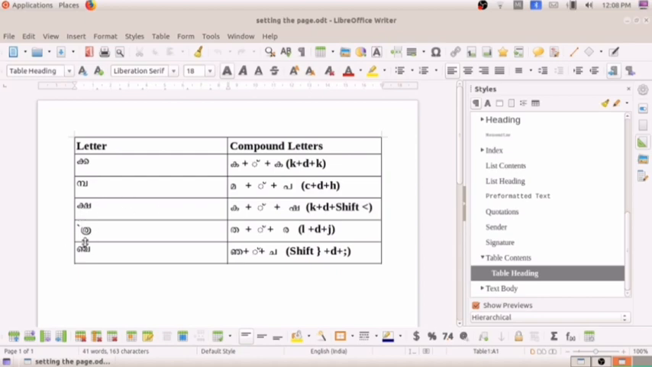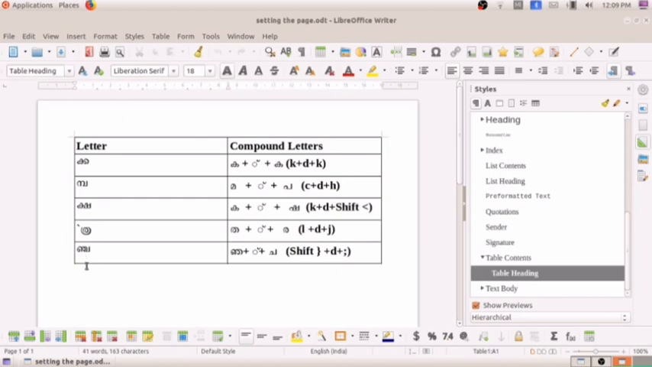And the fourth one is Tra. For getting Tra, the Tra is the joining letters Ta plus Chandrakala plus Ra. How we will get that? L plus D plus J. When you click on the English letters L plus D plus J, you will get the Kutaksharam Tra.